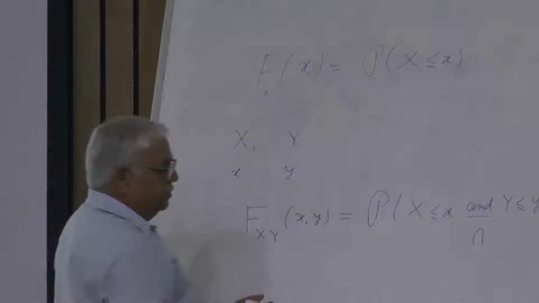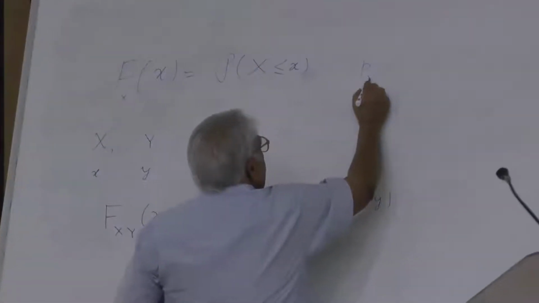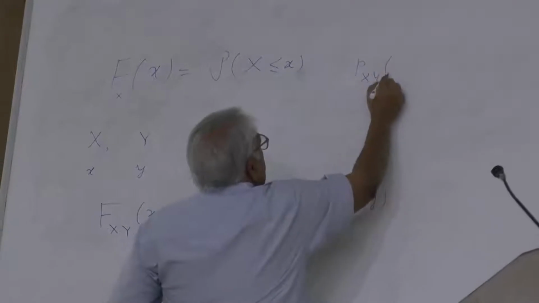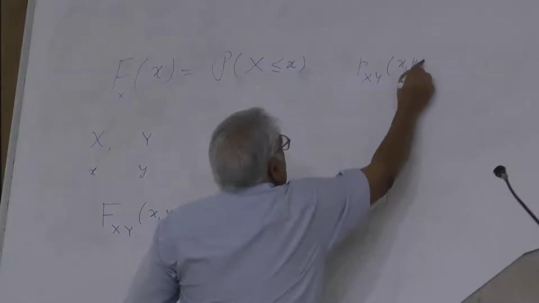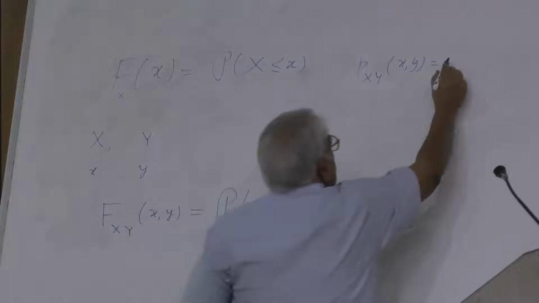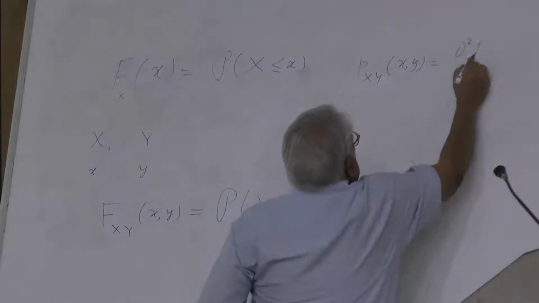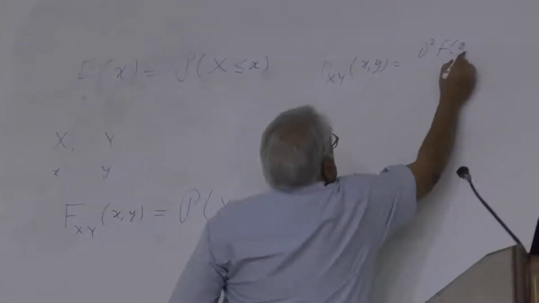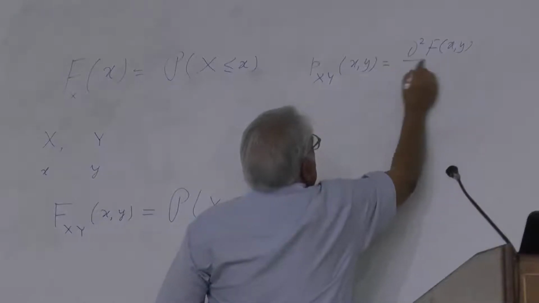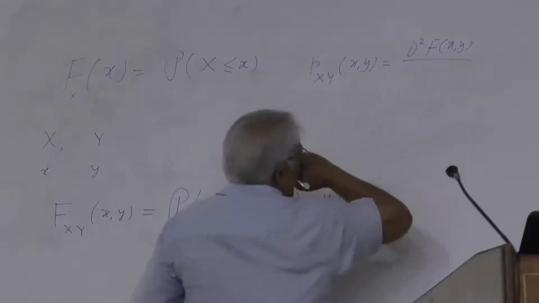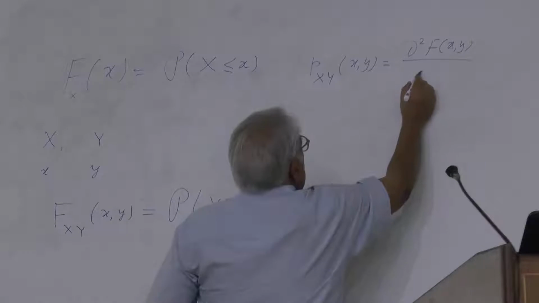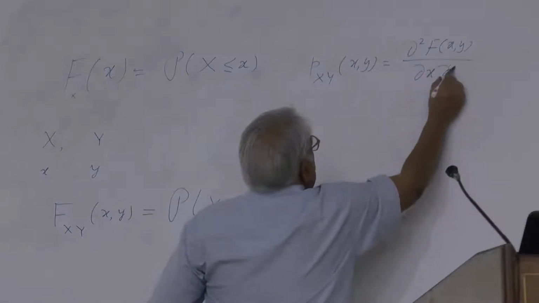Correspondingly, we have the joint density function. We can have p_XY of small x, small y, the state. It is the derivative of F_XY. I have not put the suffix here, but for completeness, it should be put there. It is the partial derivative with respect to x and y.